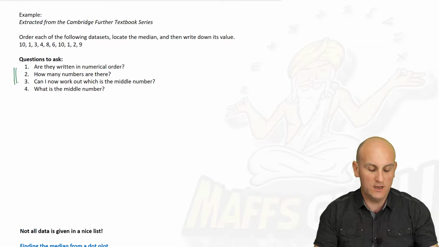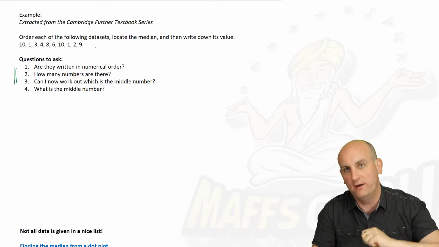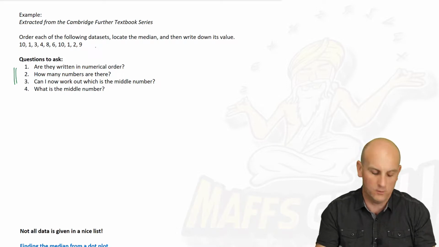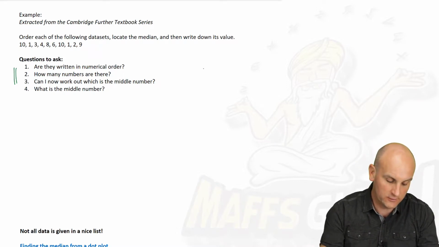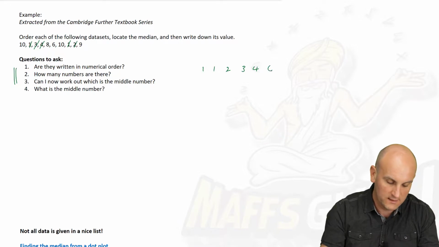So the first thing is, when I look at my numbers I've got here, 10, 1, 3, 4, 8, 6, 10, 1, 2, and 9, are they written in numerical order? No. So what I'm actually going to do is write them in numerical order. 1, 1, 2. Now, I'm going to cross them off so that I actually don't make a mistake. 3, 4. 6 is my next number. Then I'm assuming I've got 8, 9, 10, and 10. Now, the reason I'm crossing them off is actually as a check.